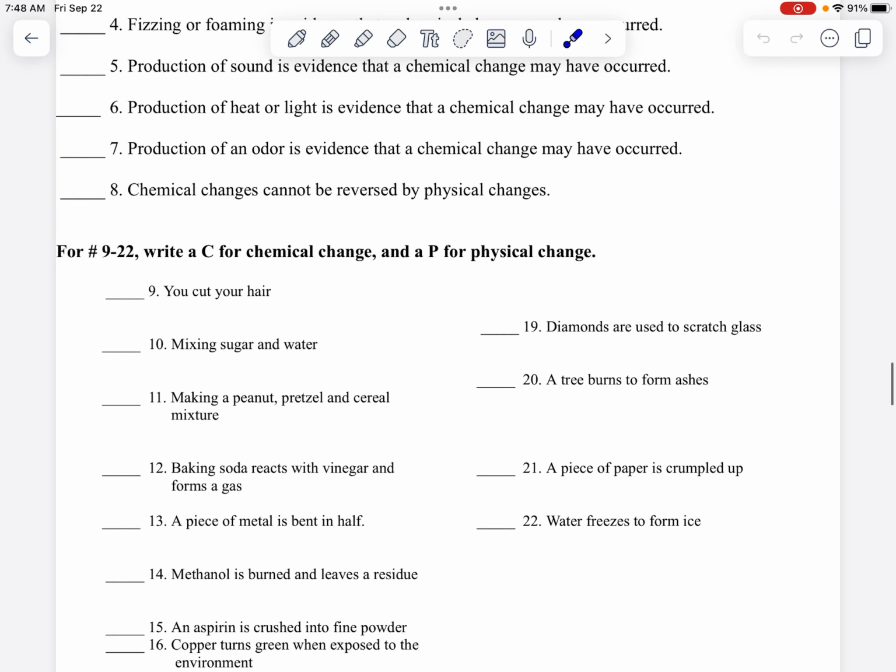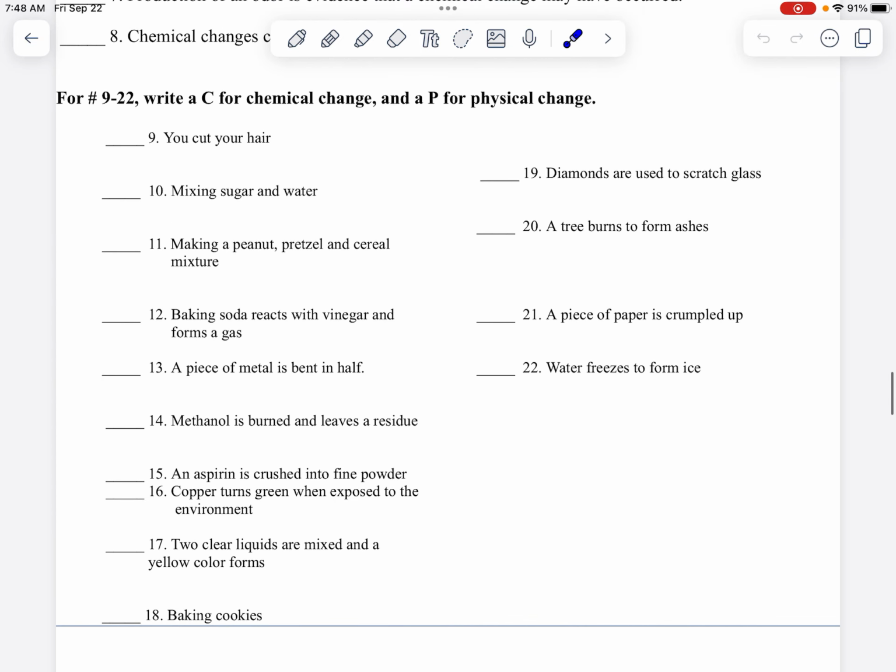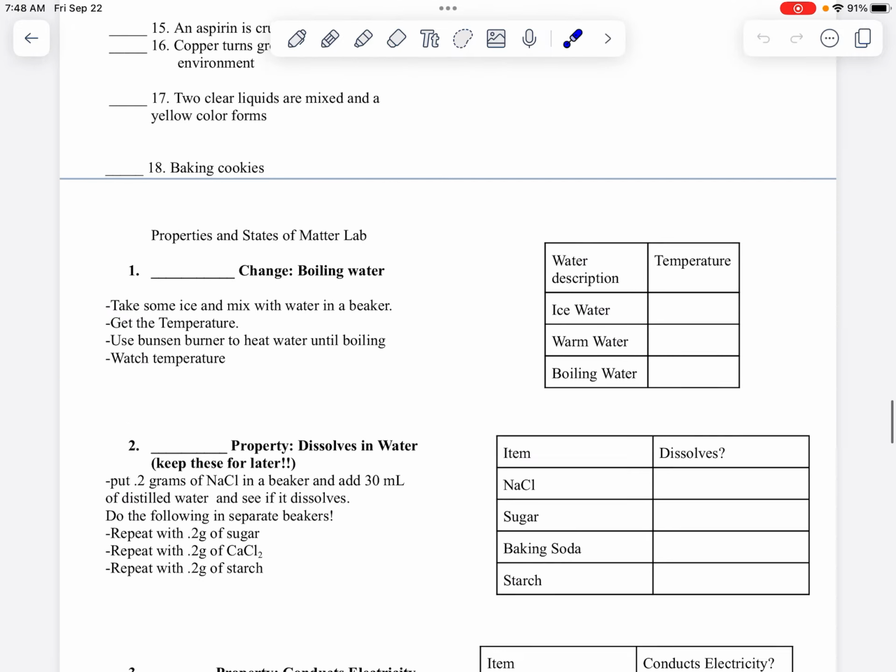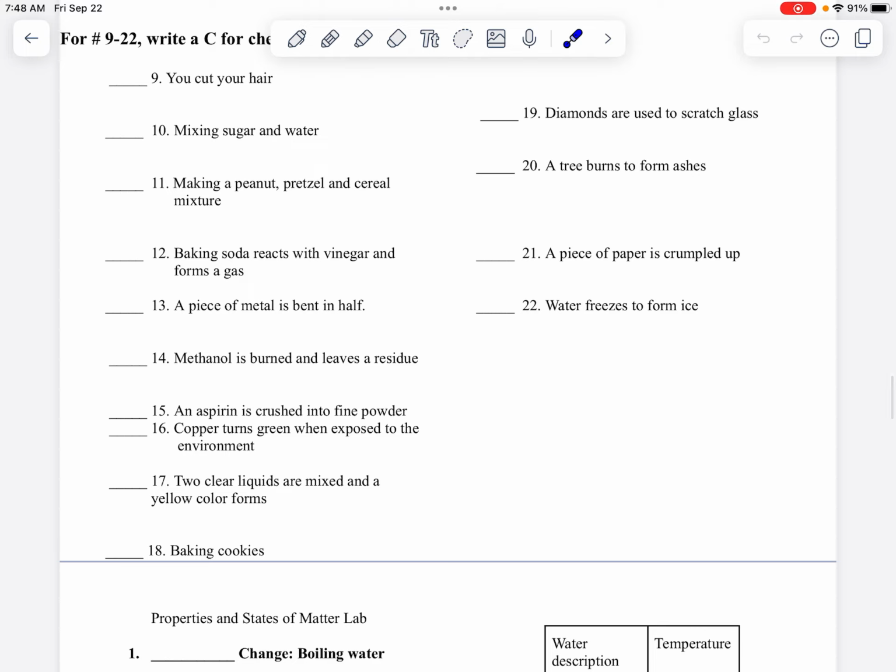So if you can see it or smell it, it's a physical property. If it changes what it looks like, if it changes its color or it changes its smell, then you have a chemical change and you know that that thing reacts, okay? That's pretty much it for chemical and physical properties. Pretty simple one.